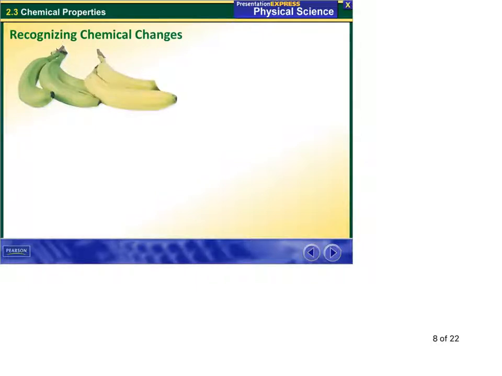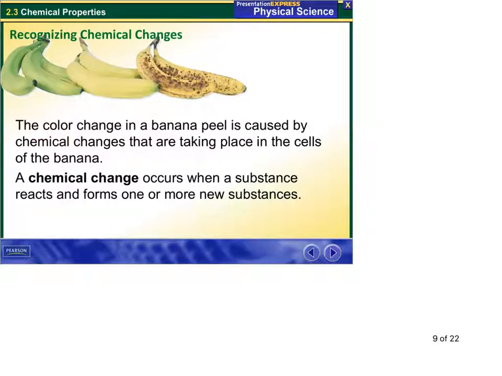Here we show some bananas, and they go from green to yellow to more browns, getting brown spots. And this color change is caused by chemical changes taking place in the banana. Chemical change occurs when substances react and form one or more new substances. Other things that we could observe about this banana changing: as it goes from the green to the yellow to the darker, it becomes much sweeter because it's producing sugars.